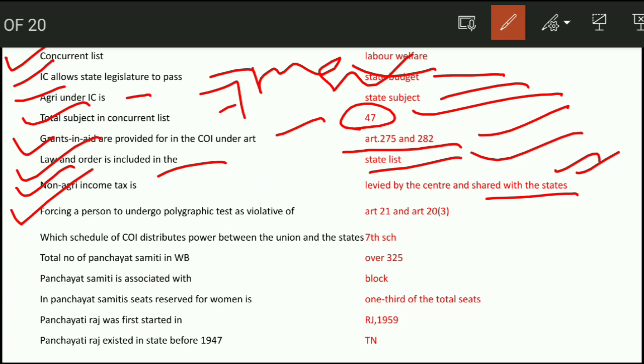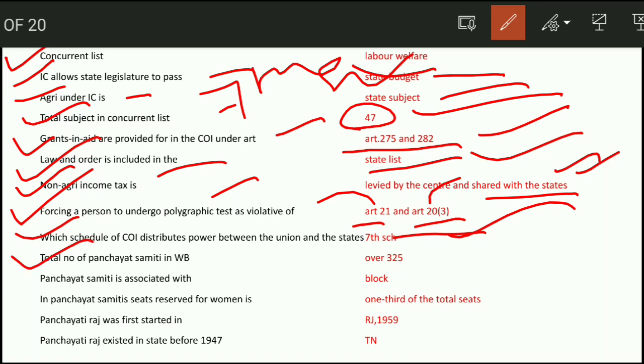Forcing a person to undergo a polygraphic test is a violation of Article 20 and Article 21, that is the right to life. Next question, which schedule of the Constitution of India distributes power between union and the state? That is the 7th schedule: union list, state list and concurrent list. Next question, total number of Panchayat Samitis in West Bengal, it is over 325.